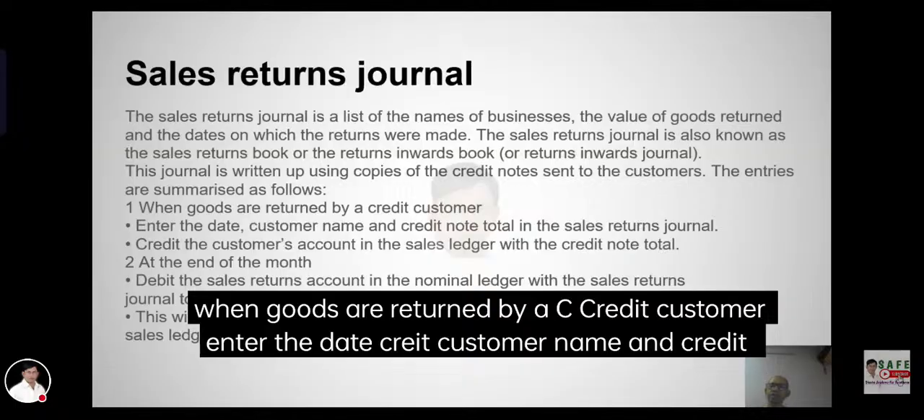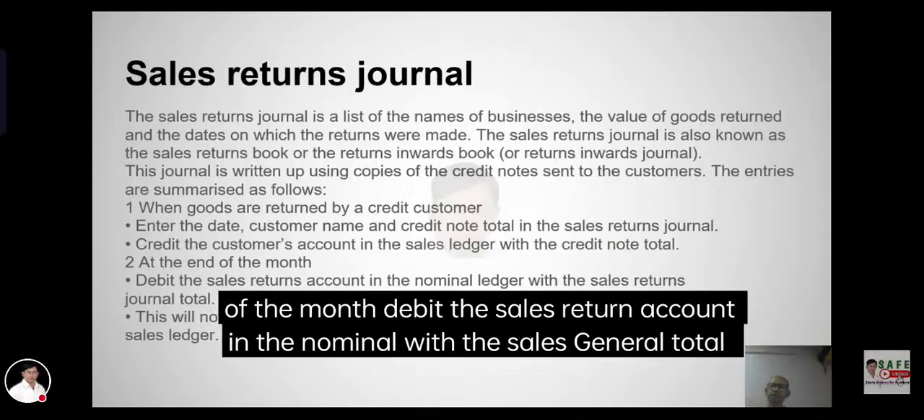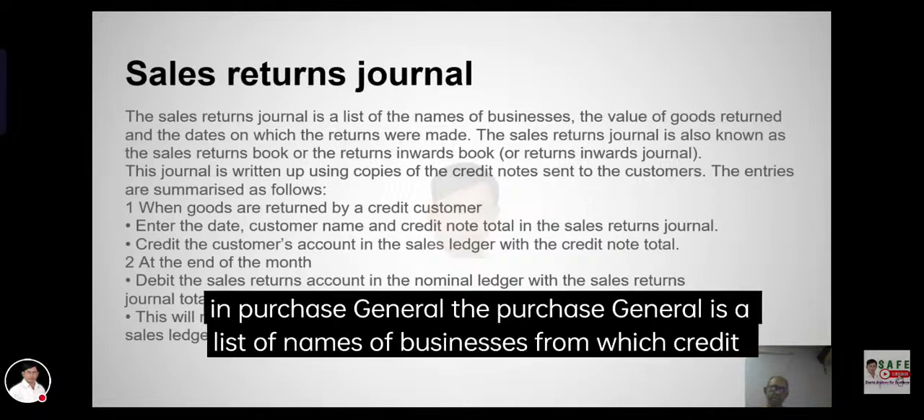When goods are returned by a credit customer, enter the date, credit customer name, and sales return total in the sales returns journal. Credit the customer's account in the sales ledger. At the end of the month, debit the sales returns account in the nominal ledger with the sales returns total. This will now form the double entry for all individual credit entries in the sales ledger.